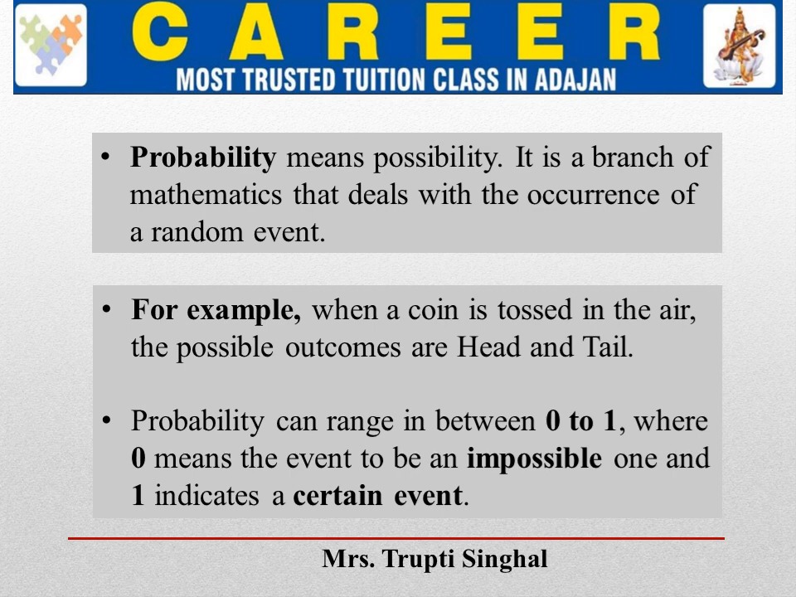The probability can range between 0 and 1. 0 means the event is an impossible one, and 1 indicates a certain event, a sure event. For example, an impossible event is getting an 8 on a die. If I throw a die, then the probability of getting an 8 on a die is 0. So this probability is called the impossible one.